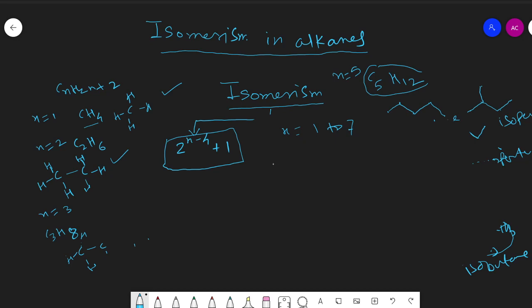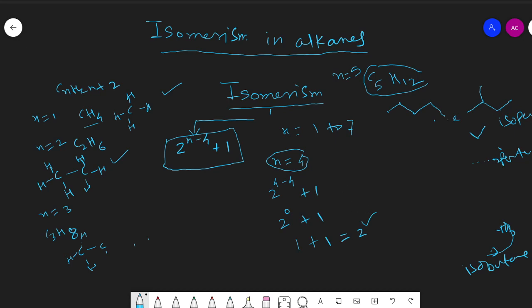Now if we take n equal to 4, then by putting the value of n in this equation, we will get 2 to the power 4 minus 4, plus 1. Now here 2 to the power 0, plus 1, and for any number if its power is 0, that becomes 1. So 1 plus 1 is equal to 2, meaning butane will have two isomers, and that we already discussed, that is n-butane and isobutane. This indicates that this formula works well.